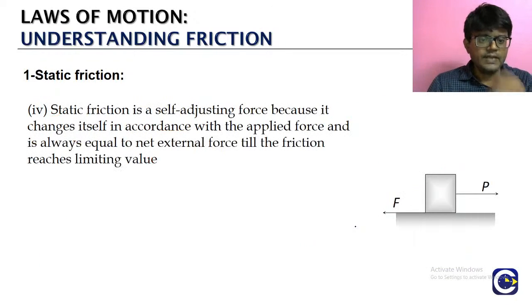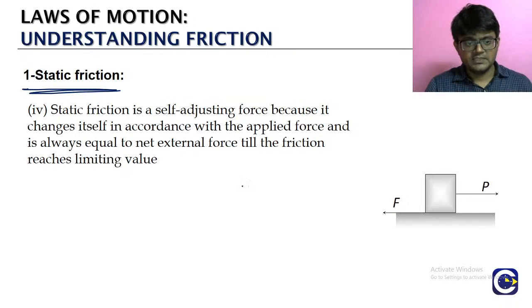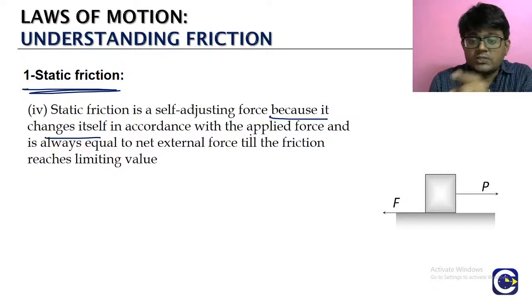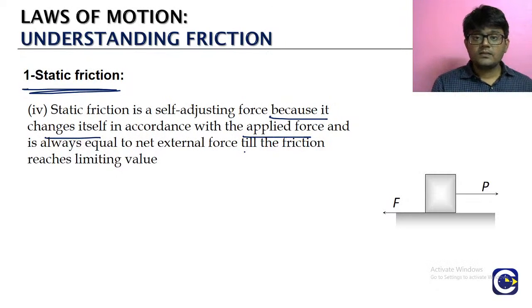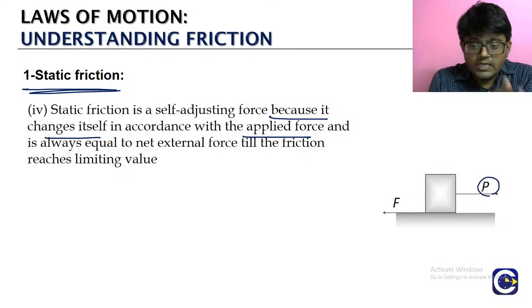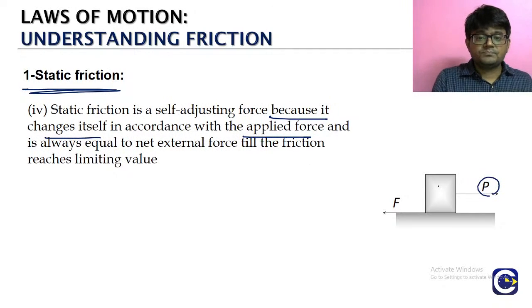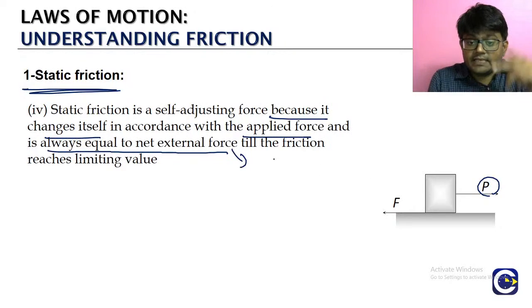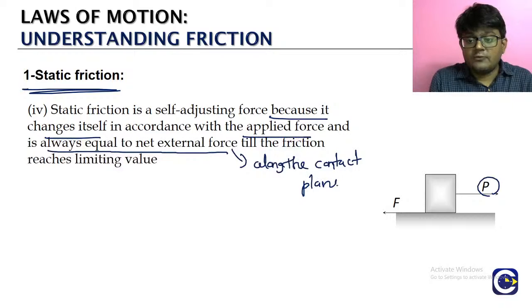Okay va? Now friction, in the static friction, இப்போ எல்லாம் நம்ம எதை பத்தி டிஸ்கஸ் பண்ணிட்டு இருக்கோம்? Static friction பத்தி. Static friction பத்தி ஆல்ரெடி நம்ம அந்த வேல்யூ எப்படி self adjusting change ஆயிட்டே இருக்கும். It will change the value in accordance to what? Applied force. Applied force ஓட வேல்யூ எவ்வளவு இருக்கோ அது பேஸ் பண்ணி the value will keep on changing. The static friction value will be always equal to the net external force. Net external force ன்னு சொல்றதுக்கு பதிலா we can also say net external force along the contact plane. அது more appropriate.